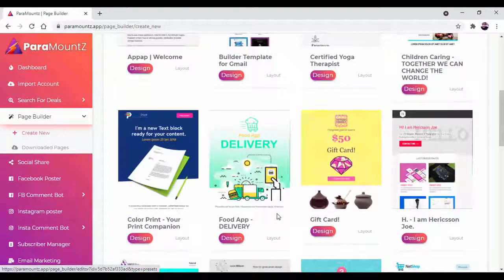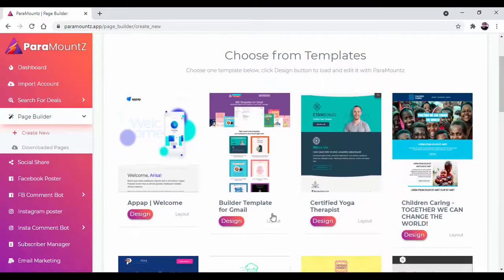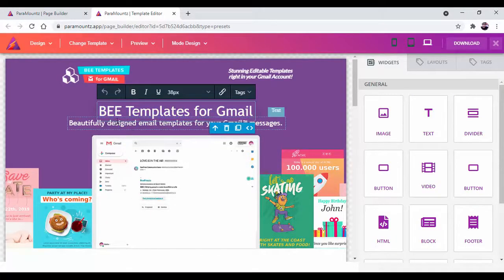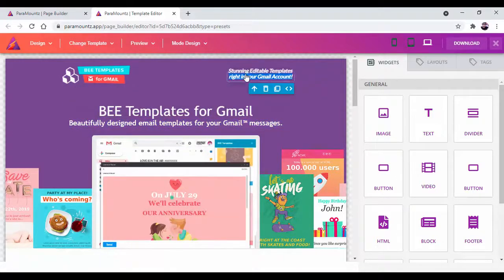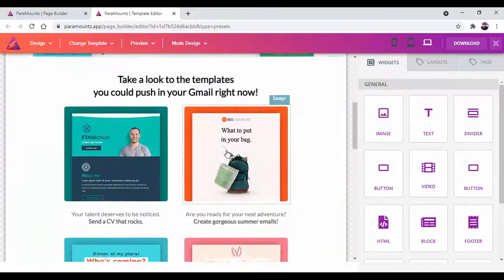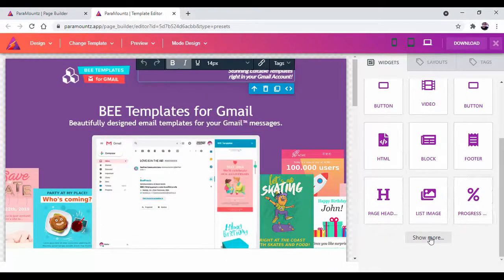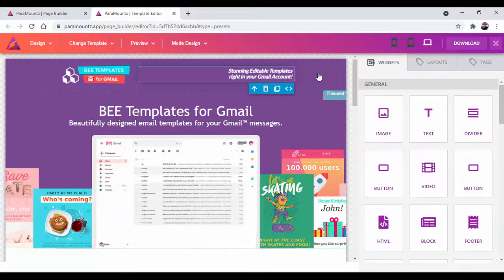So, here are some high converting templates that are designed by our professional graphics designer. Choose anyone, use these templates. Everything in front of your eyes is editable. So you can edit anything. If you want to add anything, then there is also a widget available that will help you to design your template.